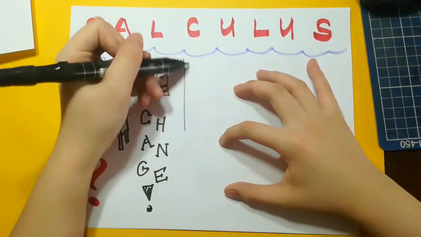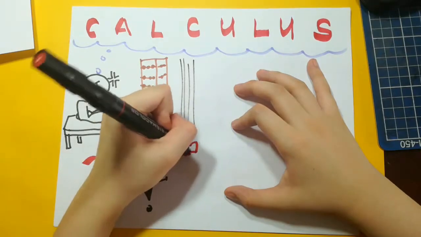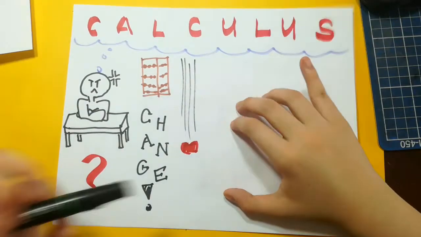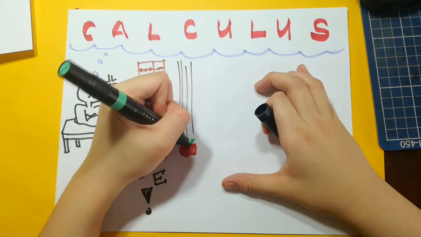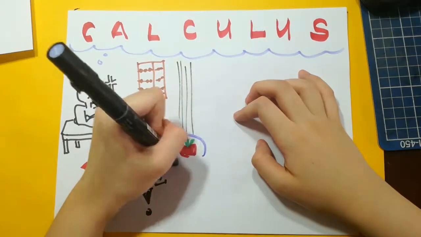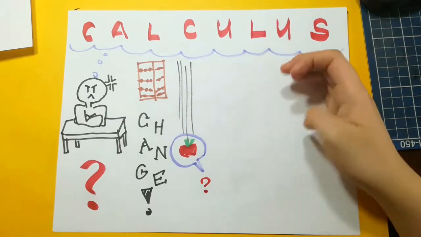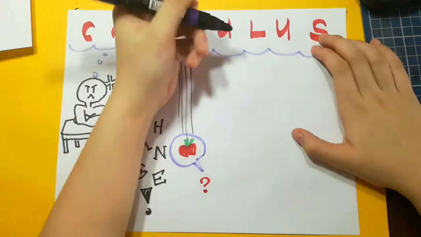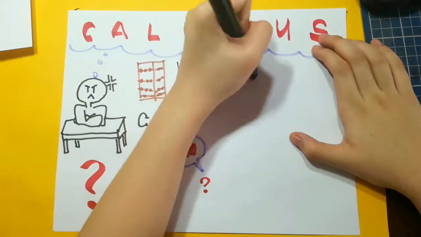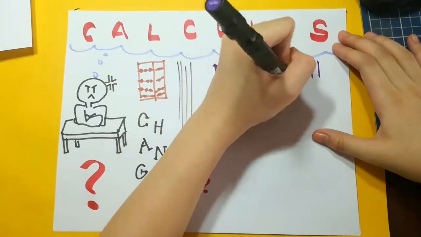We all know the famous story of an apple falling from a tree onto Newton's head, which led to his discovery of gravity. But what if we were to pause that apple in mid-air at a totally random moment? How would we know how fast that apple was falling as it accelerated every second? To answer that, we would need differential calculus, the first half of calculus that deals with continuous change.